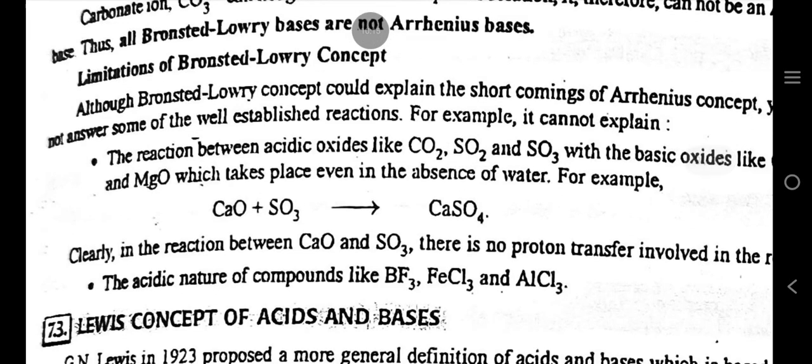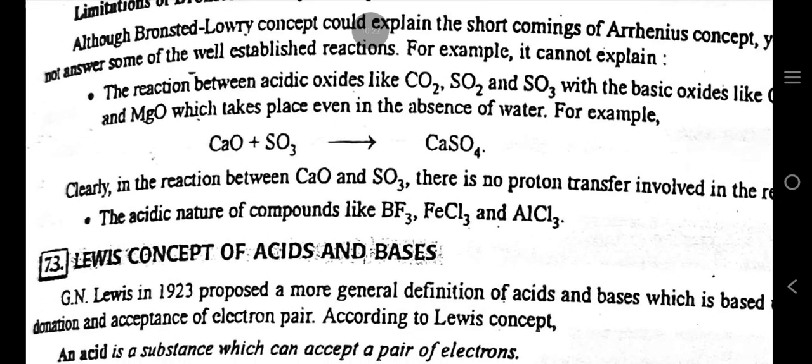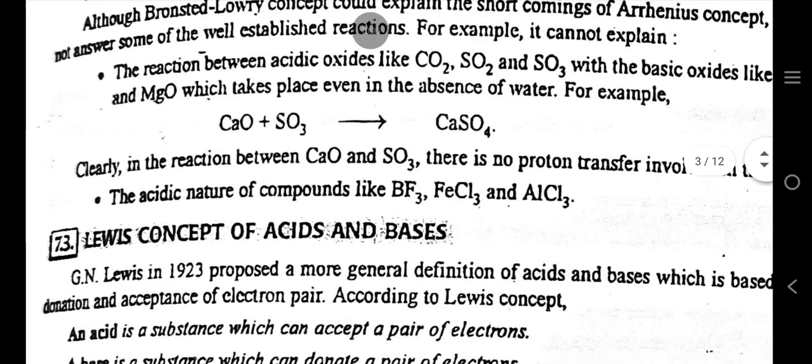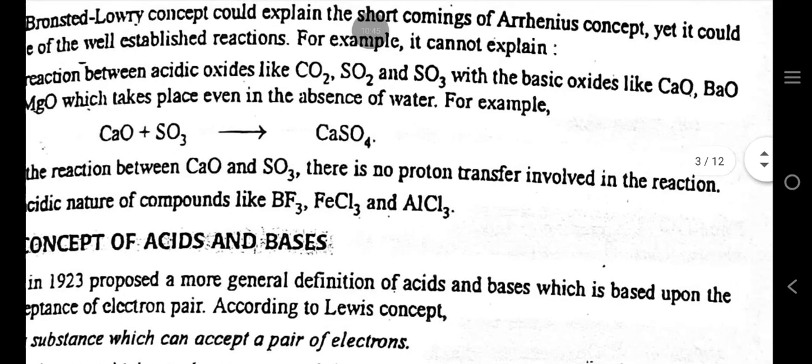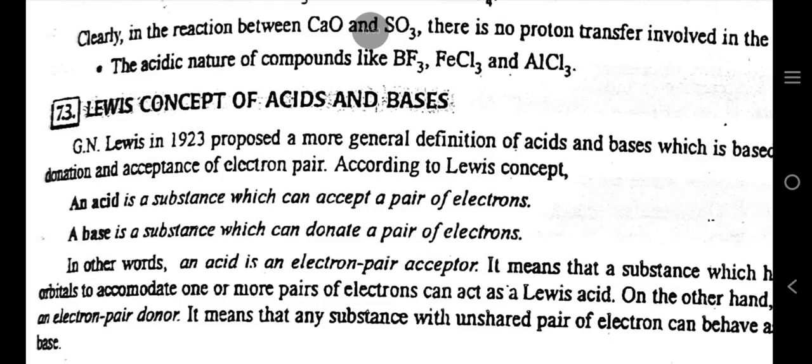Limitations of the Bronsted-Lowry concept. Although the Bronsted-Lowry concept could explain the shortcomings of the Arrhenius concept, yet it could not explain some of the well-established reactions. For example, it cannot explain the reaction between acidic oxides like CO2, SO2 and SO3 with basic oxides like CaO, BaO and MgO, which take place even in the absence of water. Clearly, in the reaction between CaO and SO3, there is no proton transfer involved. It also cannot explain the acidic nature of compounds like BF3, FeCl3 and AlCl3.